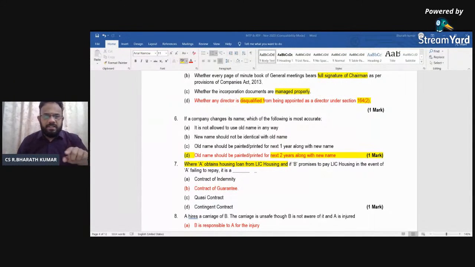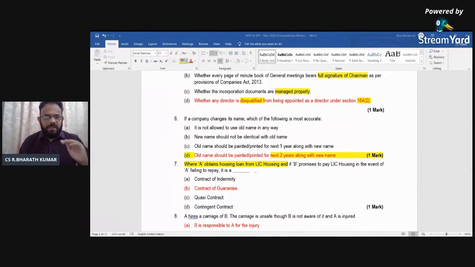In guarantee, whether it is specific guarantee or continuing guarantee, they will ask. Bailment versus pledge, where the responsibility of the bailor will come, where the responsibility of the bailee will come, where the responsibility of the pawnor will come, where the responsibility of the pawnee will come. So when you cover the rights and duties, you will know. Principal versus agency. When the agent can act in an emergency, when he should do as per the principal's direction. Again, this type of confusing question will come. Next, what is the sub-agent's role, what is the substituted agent's role. Like this, they will try to compare.